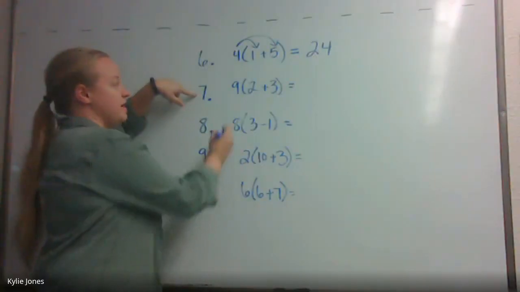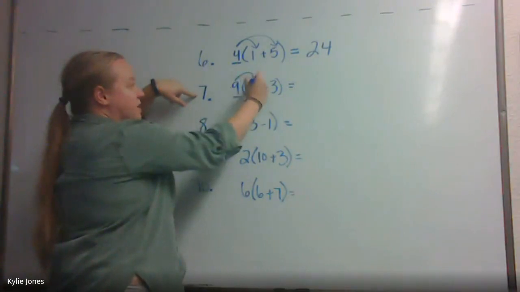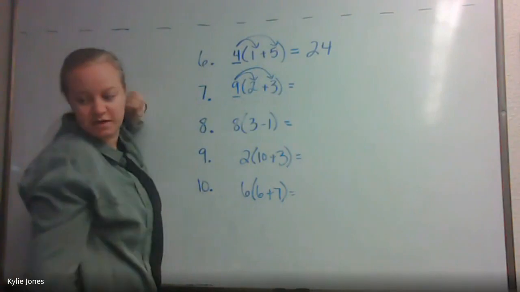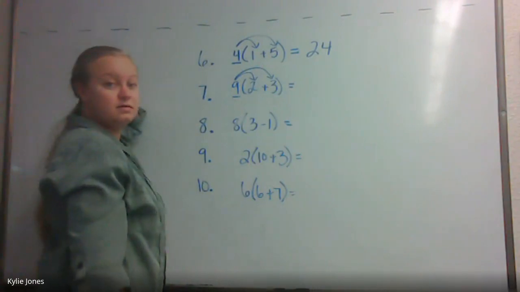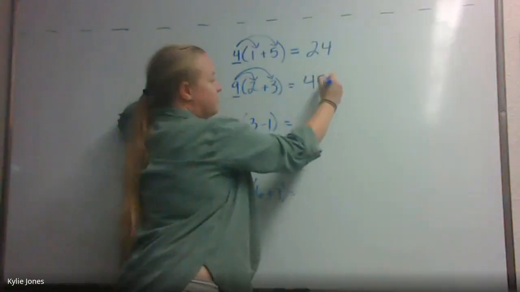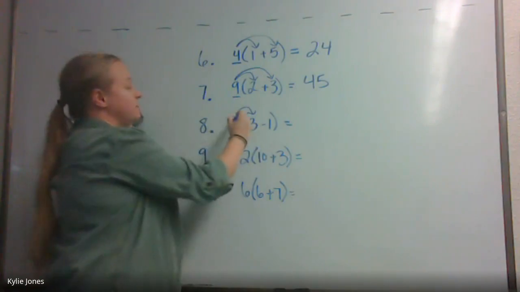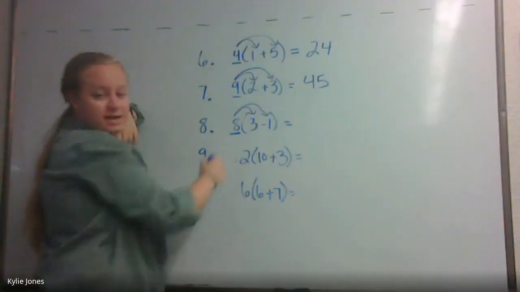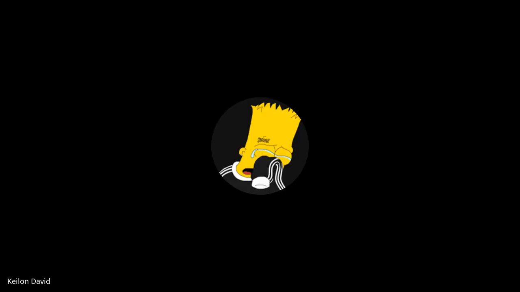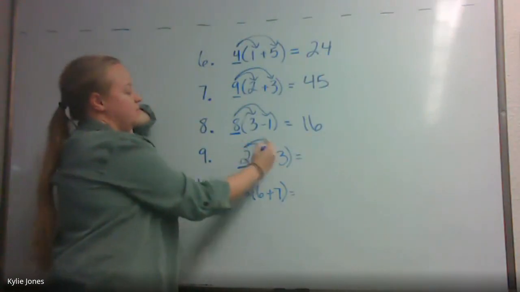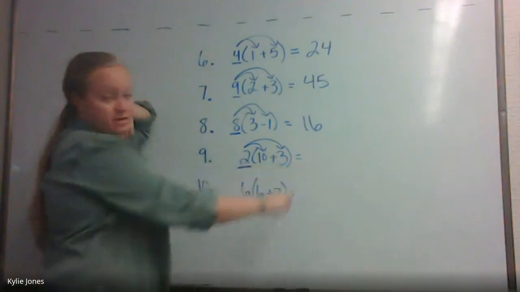Number 7, you had to take the 9 on the outside, multiply it by the 2, and the 9 multiplied by the 3. What was your final answer on that one? 45. Good. The next one, we're taking 8, multiplying it by the 3, subtracting 8 times the 1. What'd you get? 16. Good. And then our next one, take the 2, multiply it by the 10, add 2 times 3. What'd you get?